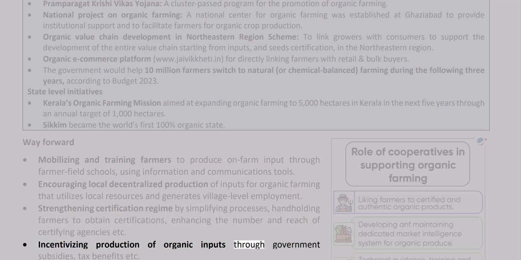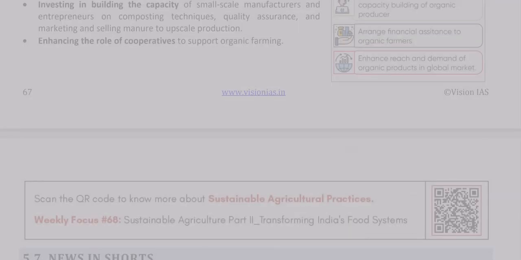Incentivizing production of organic inputs through government subsidies, tax benefits, etc. Investing in building the capacity of small-scale manufacturers and entrepreneurs on composting techniques, quality assurance, and marketing and selling manure to upscale production. Enhancing the role of cooperatives to support organic farming.